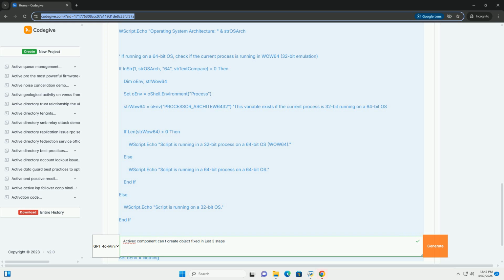If you encounter an error during registration, such as "module load failed" or "access denied," it indicates problems with the component itself, dependencies, or permissions, which we'll address later.